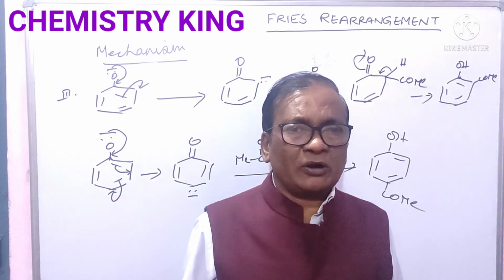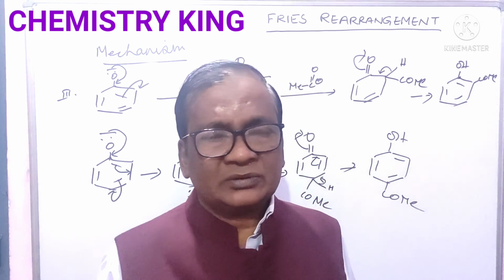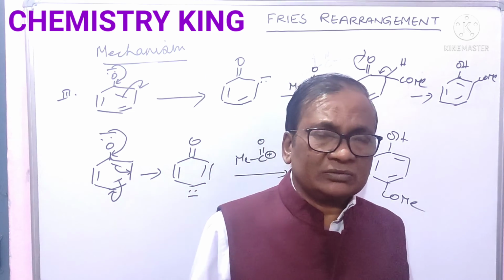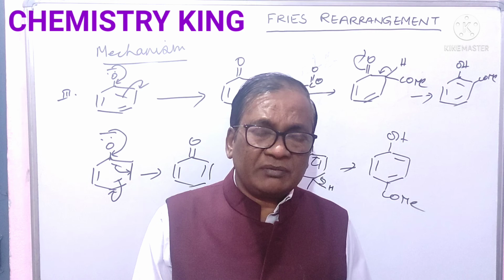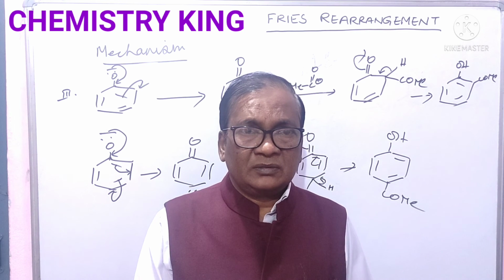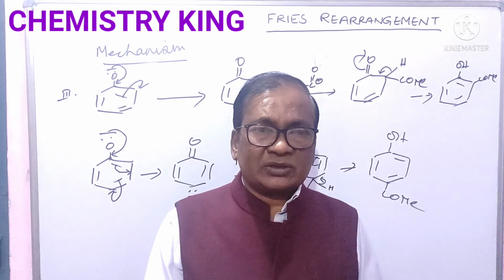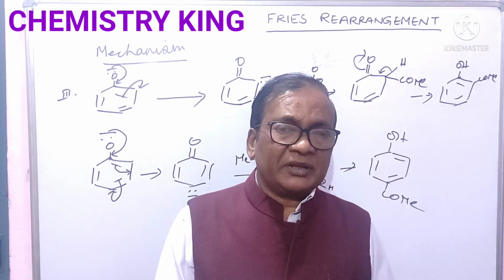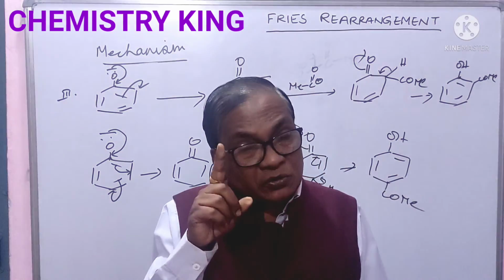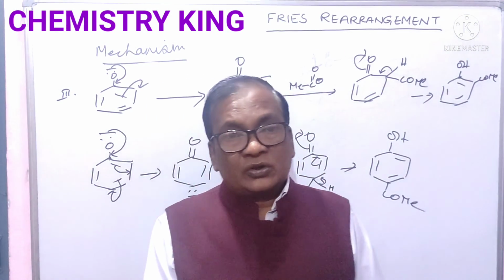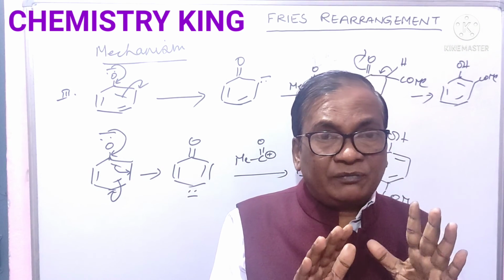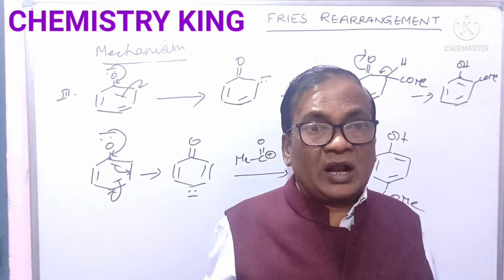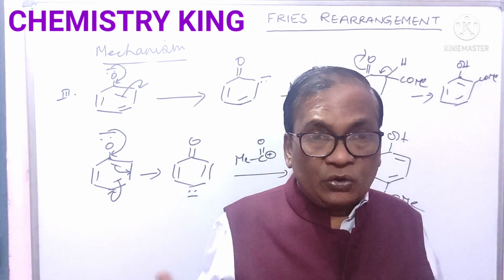One thing is important to underline here: at high temperature, the ortho derivative is stable. At high temperature, the para derivative is not stable. The para derivative is only stable at low temperature, because it forms intermolecular hydrogen bonding at low temperature.